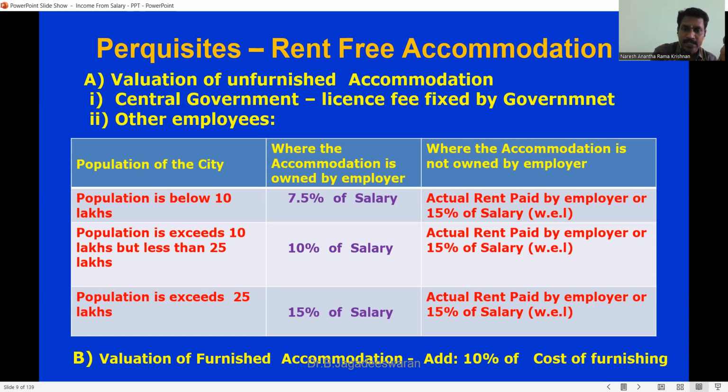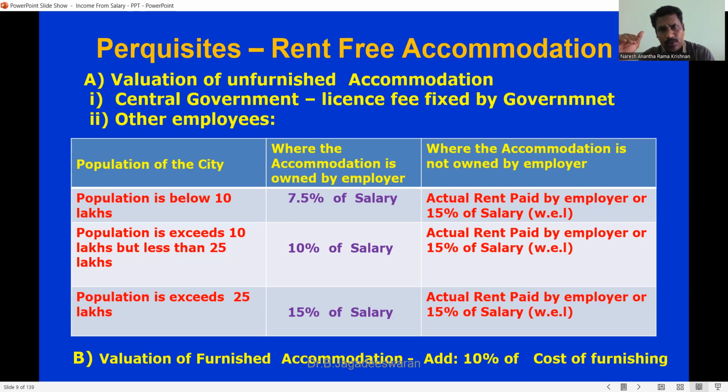Again, salary is equal to basic, DA forming part of retirement benefits, and commission on sales. If the population exceeds 10 lakh but not 25 lakh, 10% of the salary is taxable. And in the third category, population exceeds 25 lakh, the taxable RFA is 15% of salary.